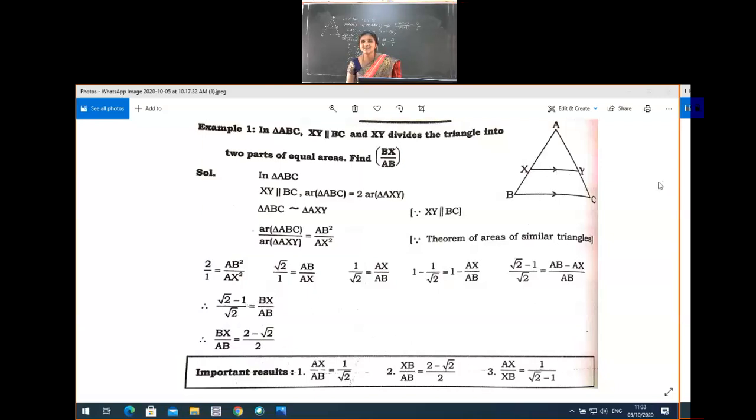Very simple, very easy topic actually. Arun? LCM method. LCM. Here LCM, okay Arun, here LCM.